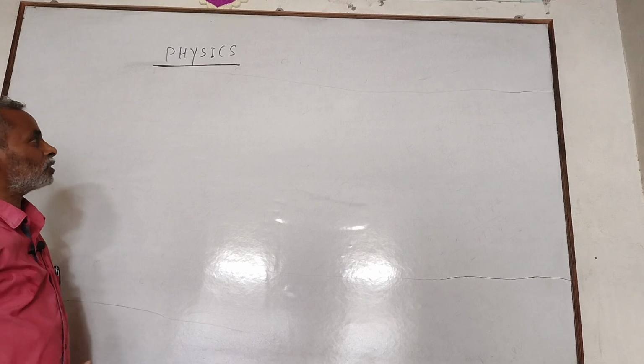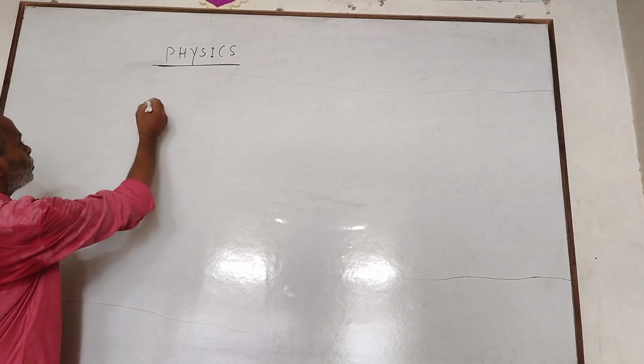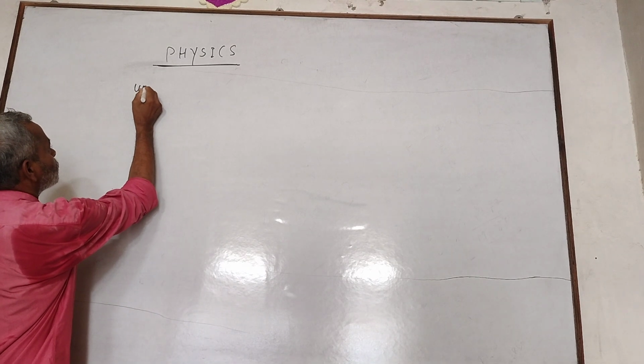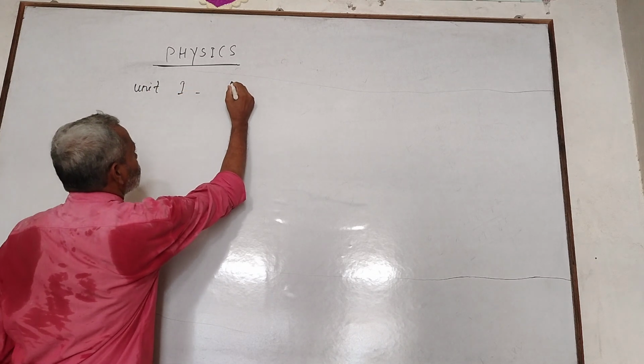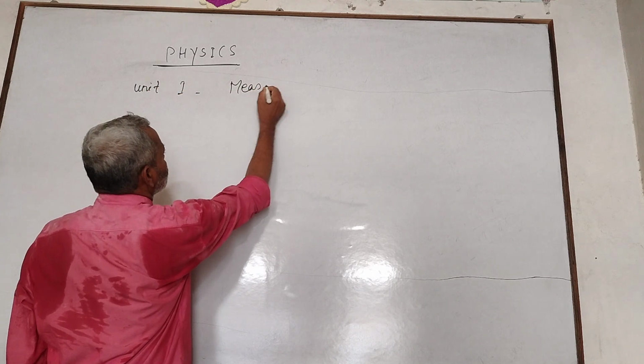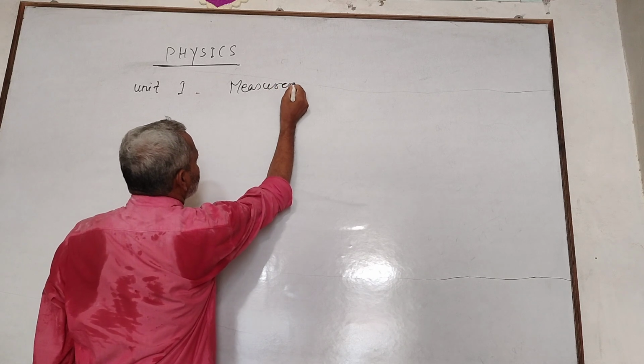Class 11th physics consists of 10 units. The name of each unit: Unit 1, Measurement.